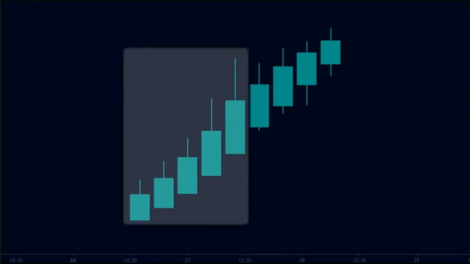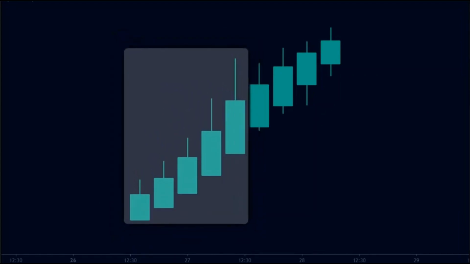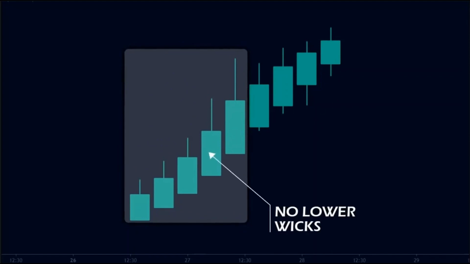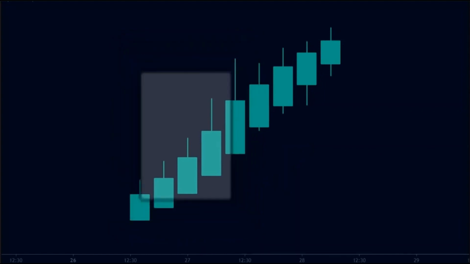As new candles are formed, we see that the body of each candle keeps on increasing. And there are no lower wicks formed. This shows us that the price is in an uptrend with a rising momentum. In other words, we can say that the uptrend is gaining strength.